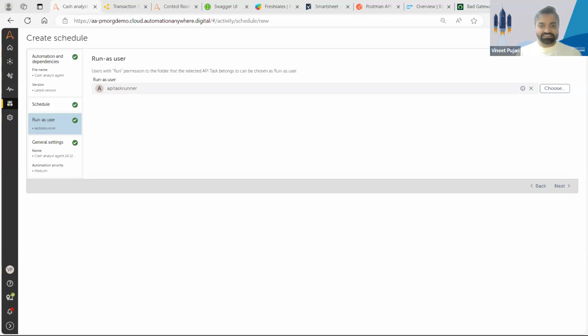All right, let's see the answers. Okay, I don't see the answers, but I hope most of you selected the third option, which is you can try API tasks in your cloud control rooms today for free. You don't have to buy any kind of license to try API tasks. If your control room is hosted on cloud, you will have access to create API tasks. You will have access to run them, and you can actually realize the value of API tasks before you make a purchasing decision whether you should buy it or not.